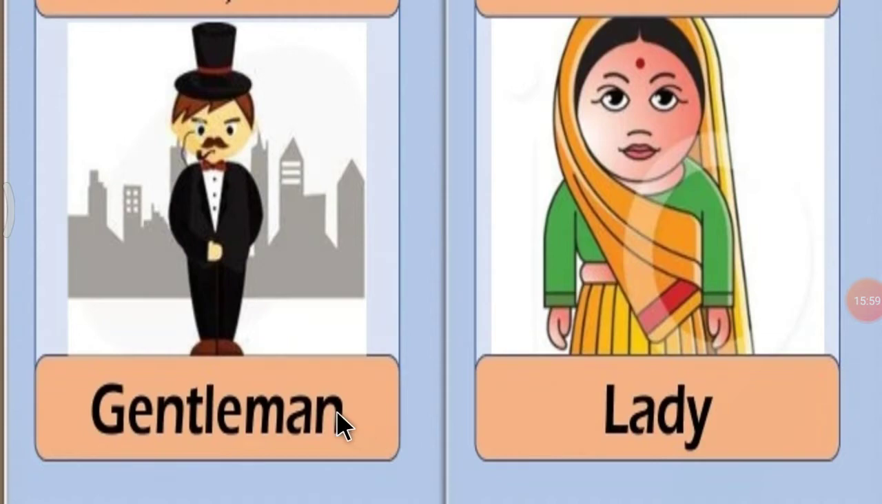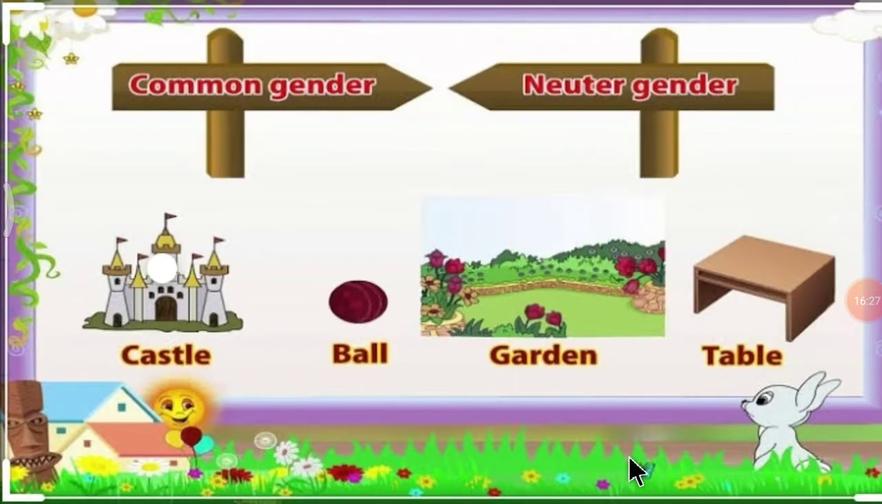Here, gentleman. Gentleman is a masculine gender, where lady is a feminine gender. Masculine gender, gentleman, means he, and feminine gender, lady, means she. So now, let's go to common gender and neuter gender.